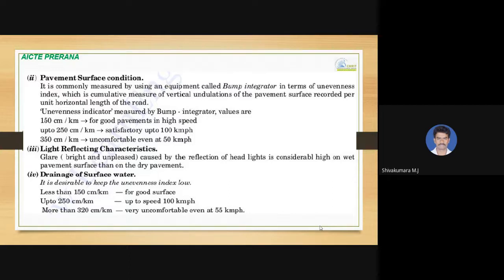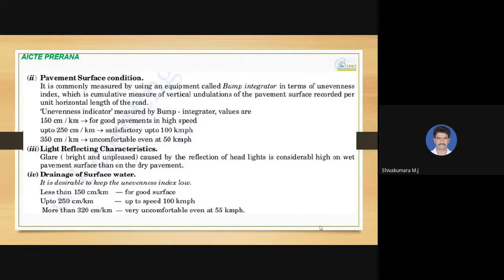And if it is greater than 350 centimeter per kilometer, it is uncomfortable even though the speed is 50 kilometer per hour. So it is important to have a smooth and flat surface for maintaining the design speed. So undulations are not acceptable.